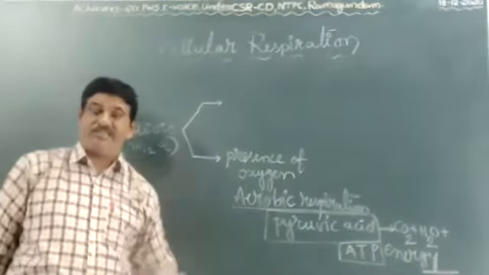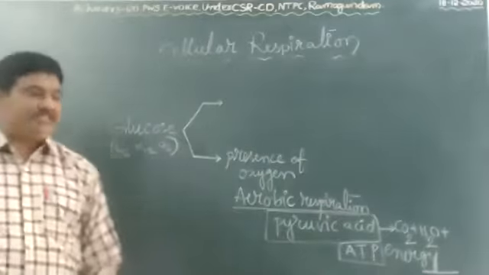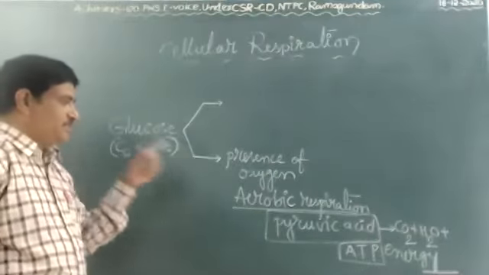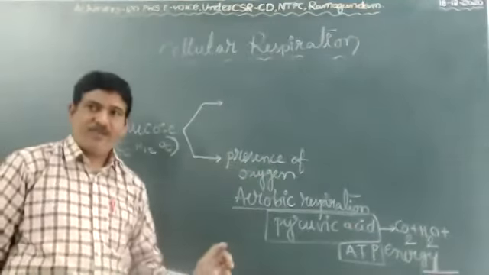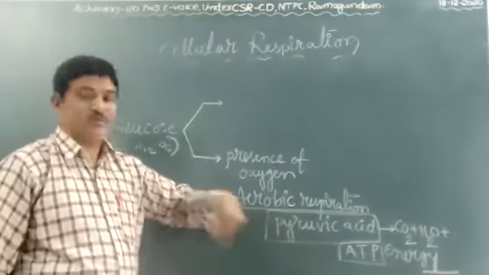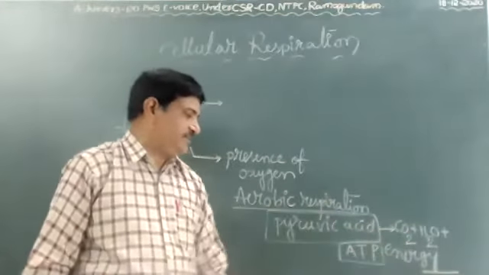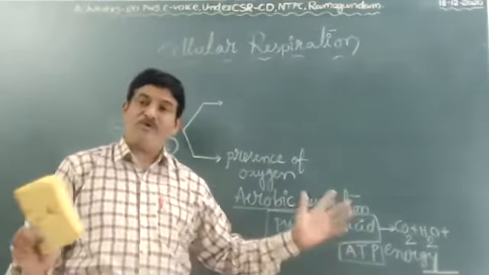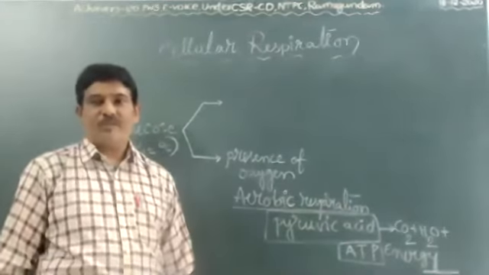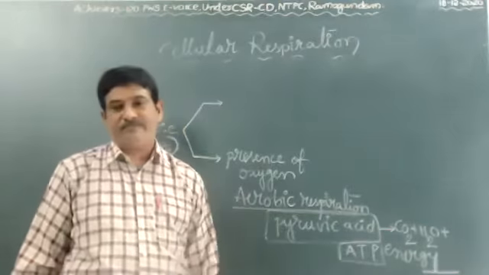I just explained there are two types of respiration, aerobic and anaerobic. What is meant by aerobic respiration? In the presence of oxygen, the glucose molecule is converted to pyruvic acid to form carbon dioxide, water, and energy. A large amount of energy is formed, in the form of ATP.